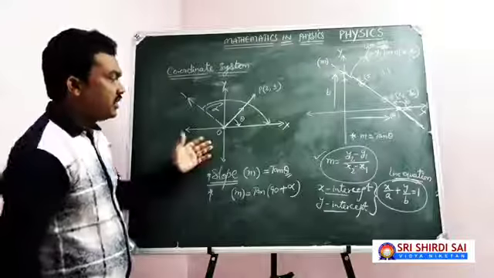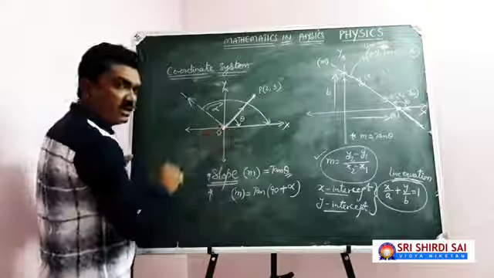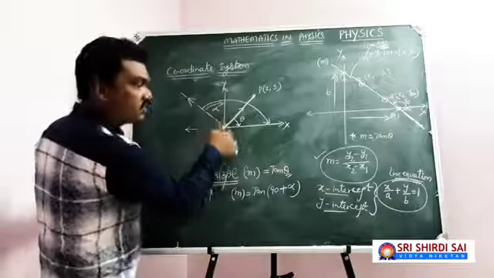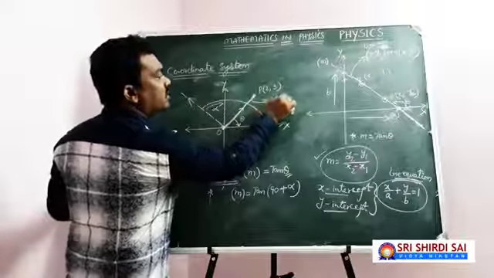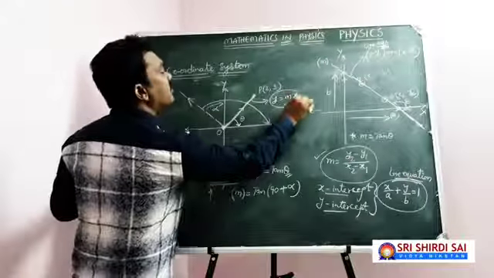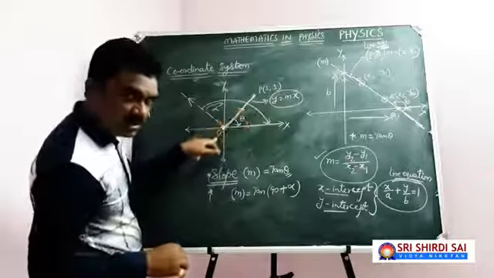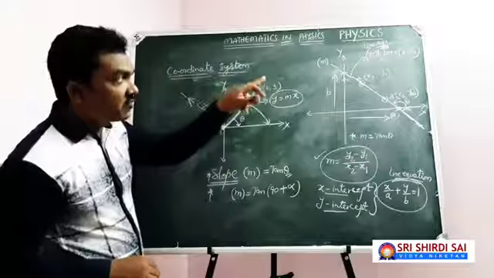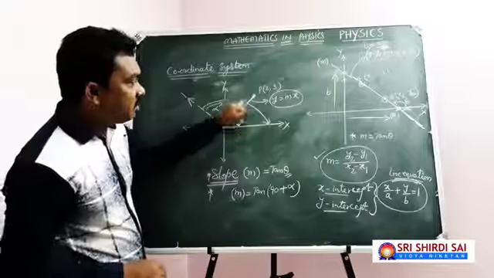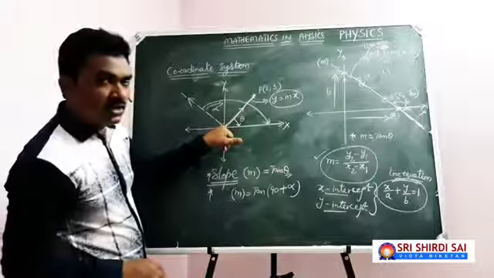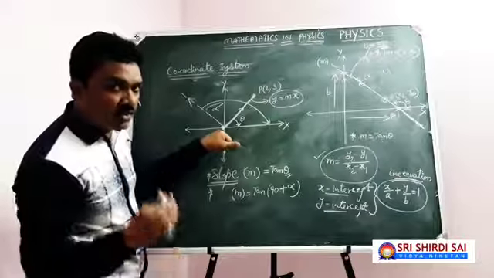In this particular situation, your straight line is passing through the origin. If x1 equal to 0, y1 equal to 0, then you come across this line equation, y equal to mx. Because if any line passes through a particular point, then the line equation is y minus y1 equal to m into x minus x1. Here your line is passing through P and also through the origin. Origin means coordinates x1 equal to 0, y1 equal to 0.